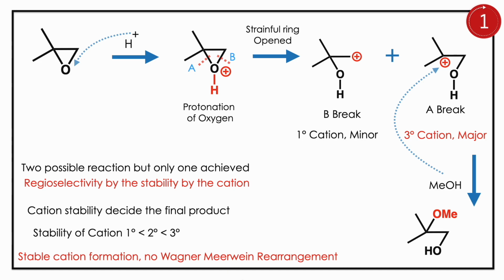The concept you have to learn here is that you can control the regioselectivity by the choice of the reagent. Here acid promotes the cation formation, and that stability decides the regioselectivity.